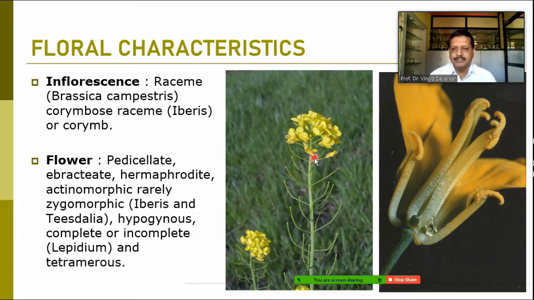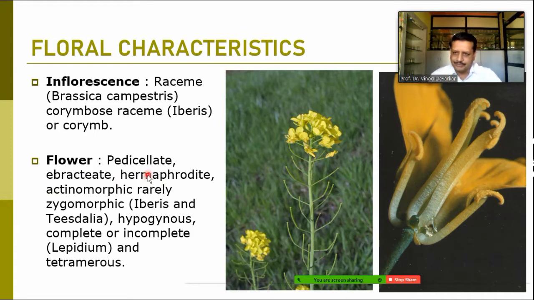Flowers are typical. They are pedicellate, having a pedicel, a stalk-like base of the flower. They are ebracteate. Bracts are normally absent. You don't find any leaf-like structure at the base of the pedicel. They are hermaphrodite, having androecium and gynoecium. So bisexual flowers are there.